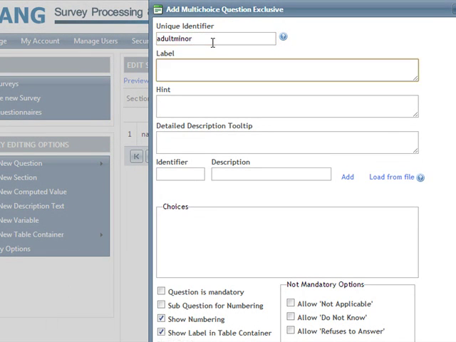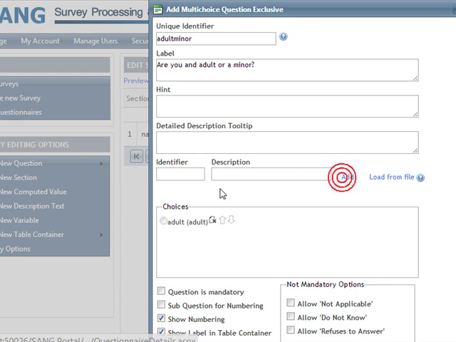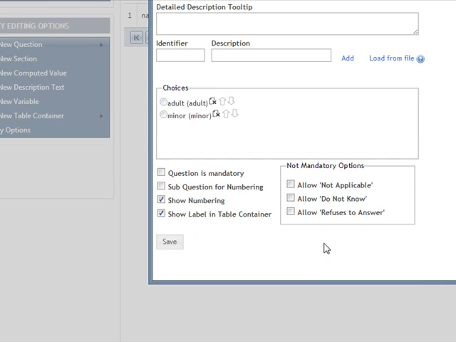Let's see. Now we have two options here. Let's say adult. Minor. Okay.